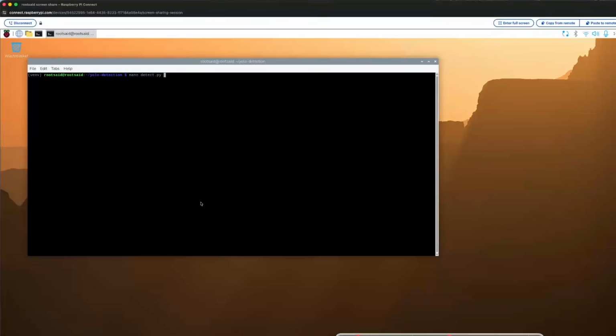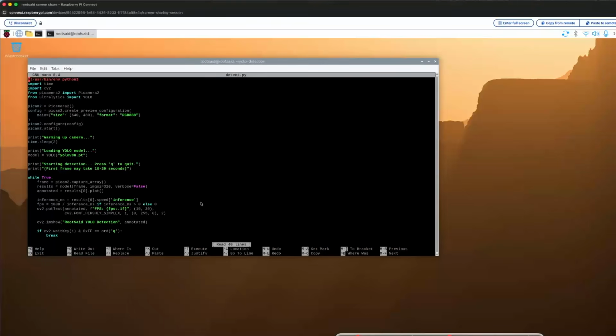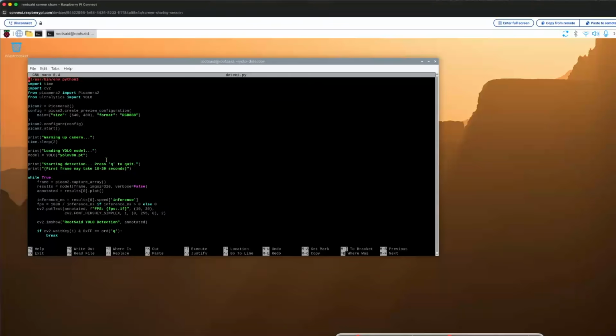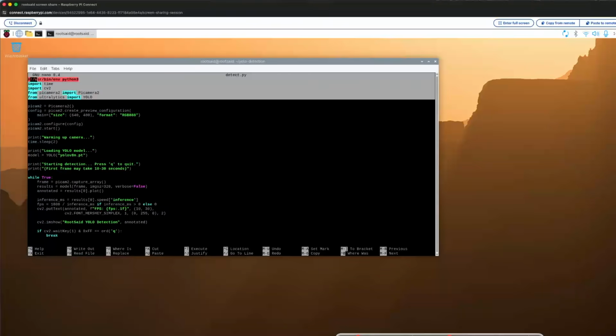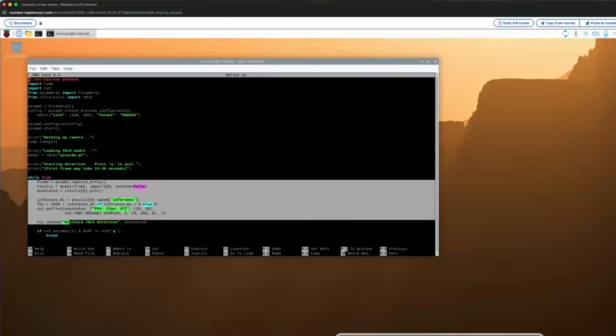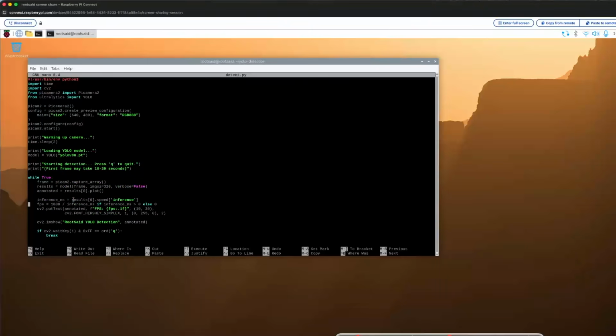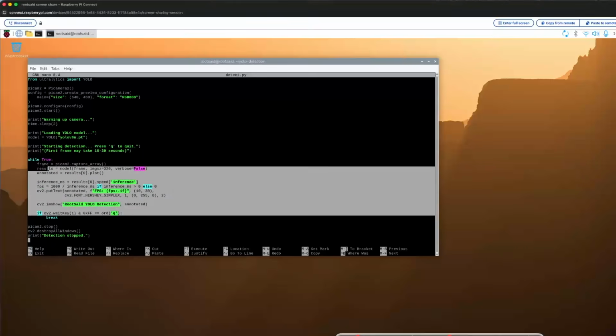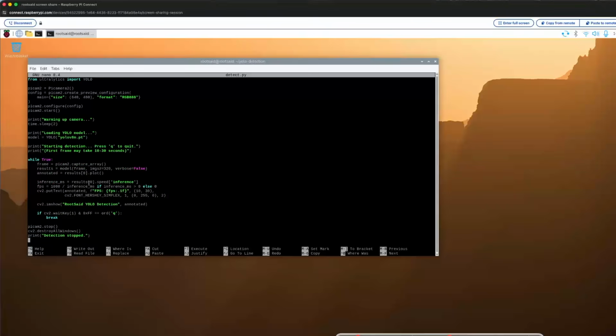Now let's see the final script. You will see the complete script in the link in the description down below. We are using Picamera2 to capture frames at 640 by 480 from our V1 camera with a short 2-second warm-up so the auto exposure settles before we start. Then we load the YOLO Nano model, that is yolov8n.pt, the smallest and fastest version, perfect for our Pi. In the main loop, we grab each frame, run it through YOLO, and draw the bounding boxes and FPS counter onto the frame using result[0].plot(). Pressing Q exits the whole script cleanly.